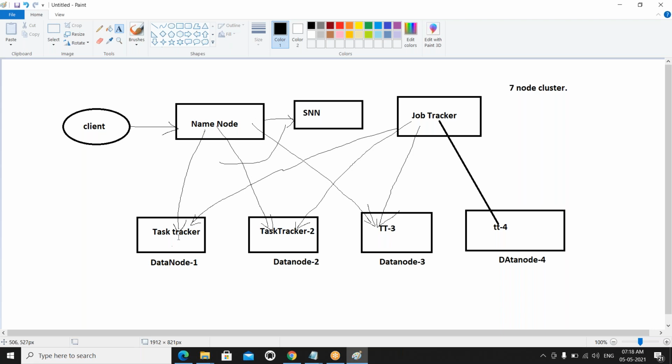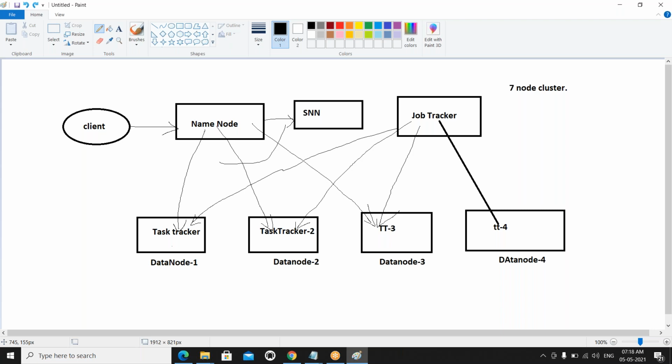This is the data node. This is how we are connecting all these things through the network. Yes or no? This is the cluster. Internally, everything is connected to the network. Are you agreed with this? Yes. But I am not drawing that, it's clumsy. But this is the cluster. Already I told you, this is the cluster, right? What is a cluster? A cluster is a group of machines we are connecting through the network. That is a cluster.